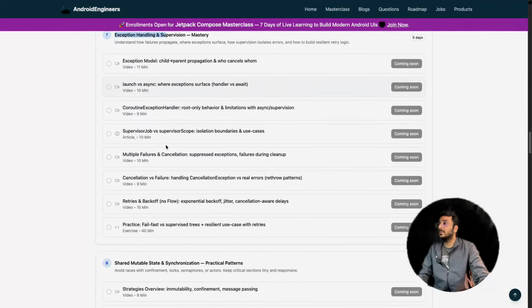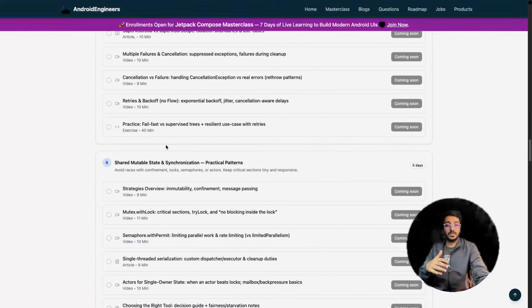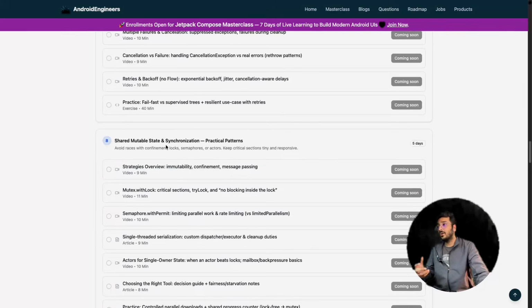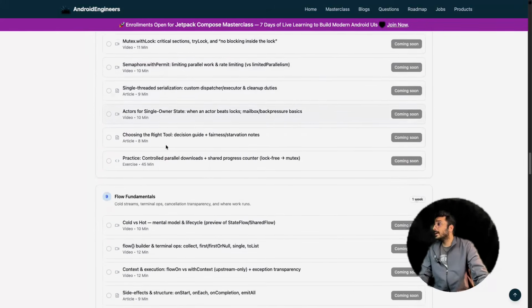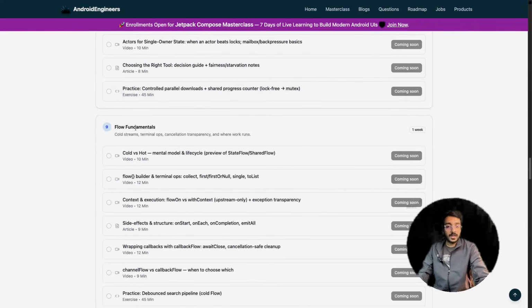Exception handling is one of the things: how you handle the exception when any coroutine or job fails, or throws any kind of exception. After that, flows are also one of the systems. If you know about the pub/sub system, the publisher-subscriber system, where someone emits the data and someone else is listening, emitting and collecting the data, then you should know about the flow system.